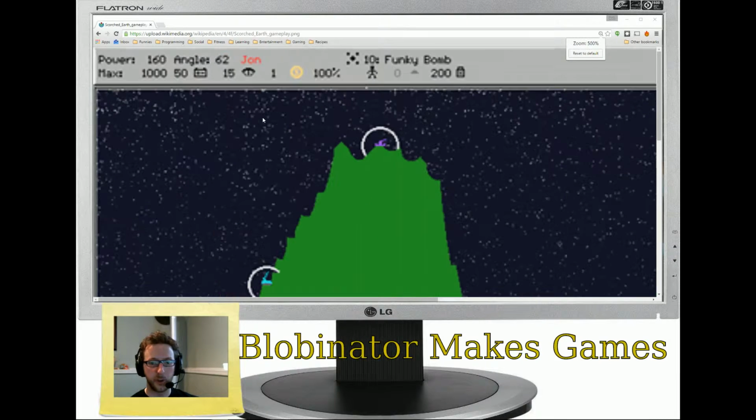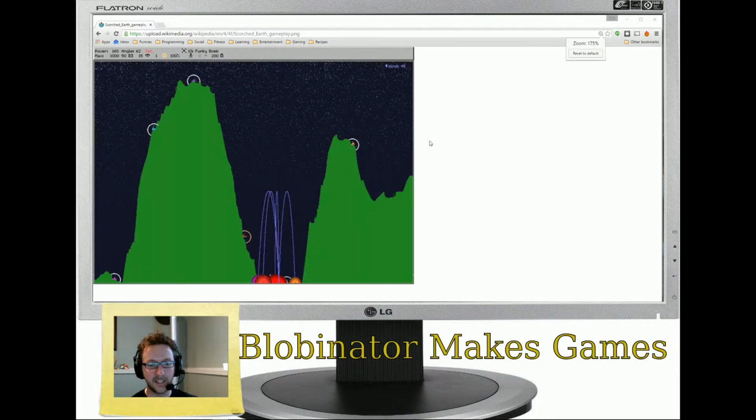In Scorched Earth, you played as a little tank. You can see in these little circles a little vaguely tank-shaped shape. It was completely 2D, and you fired weapons at other tanks, trying to be the last tank standing. You could get money, and you could use that money to buy different weapons, more powerful weapons, and so on. Little things like the Funky Bomb, which would explode into a burst of other bombs, and so on.